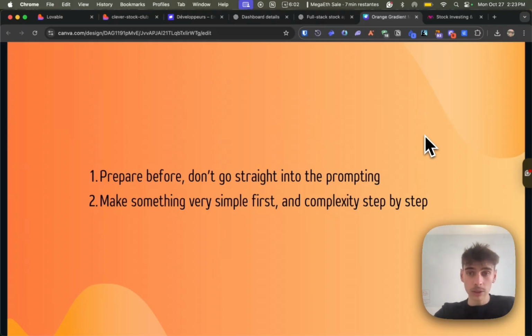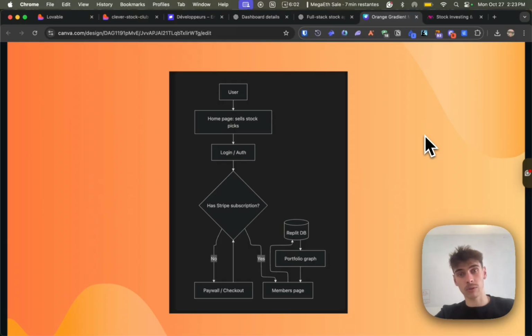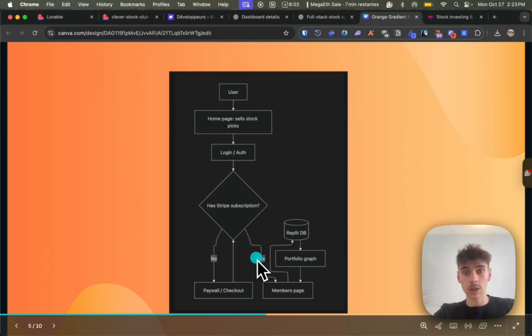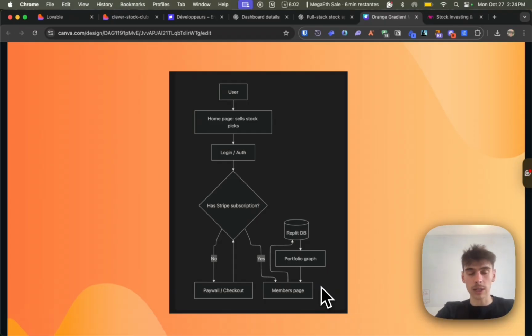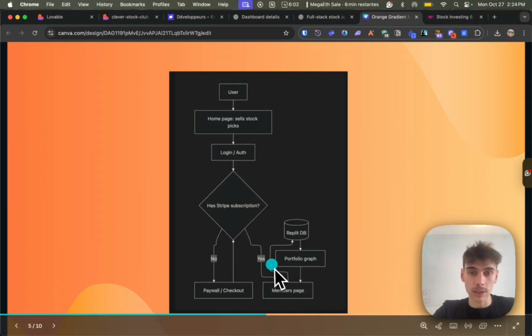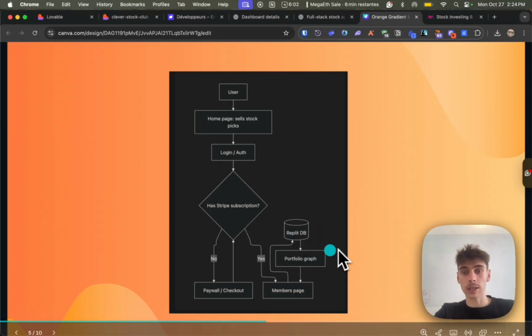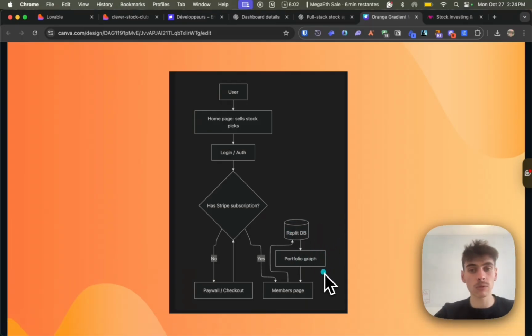So I made a little architecture for us to start with the prompting. We want one user that goes to a homepage that is actually a page where we're going to sell our stock picks or our service. Then log in. If the user doesn't have a subscription via Stripe, we have a paywall. If he does have a subscription, then we go to a members page where we see all the stocks and all the different stats about these stocks. And all these stats and stocks are stored in a database. And then we have some portfolio stocks. Then we can add some more features based on that. But the idea is really simple.